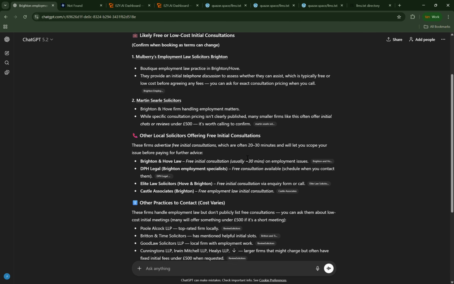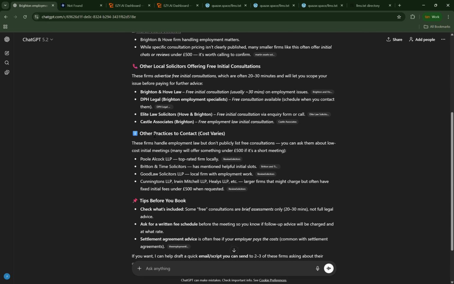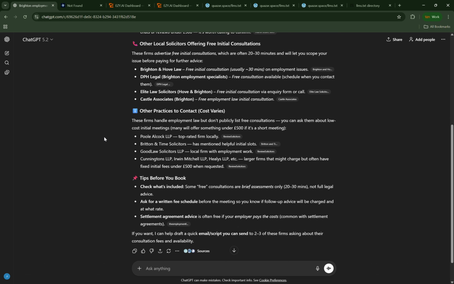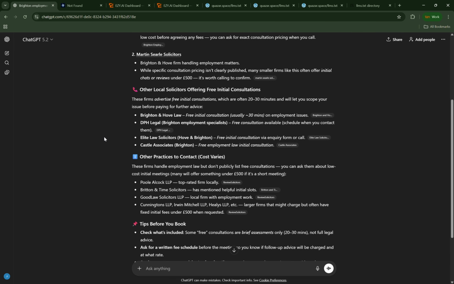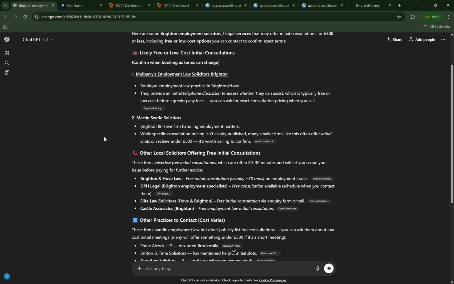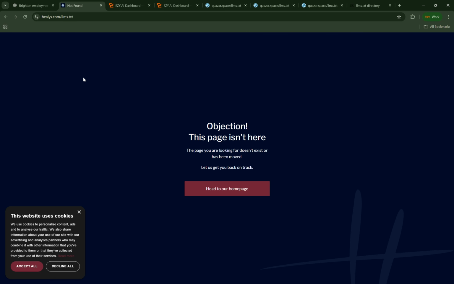As you can see, a specific solicitor called Healy's are not mentioned here, but they are mentioned on Google. So I'm sorry for picking on you, Healy's. I'm sure you're a great law firm, and I know you've got a lot of partners in Brighton. So I just want to maybe put a message out there to your web designers. So Healy's do not have an LLMs.txt file.